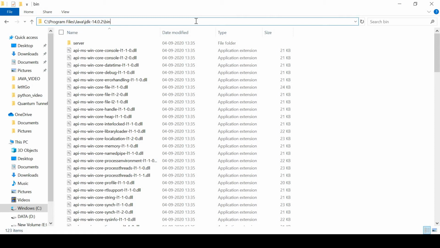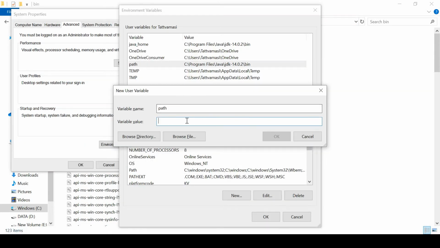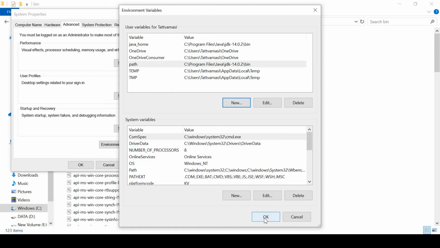Copy the entire thing with Control C, come here and paste it. After that click OK, then again click OK. Then it is set.